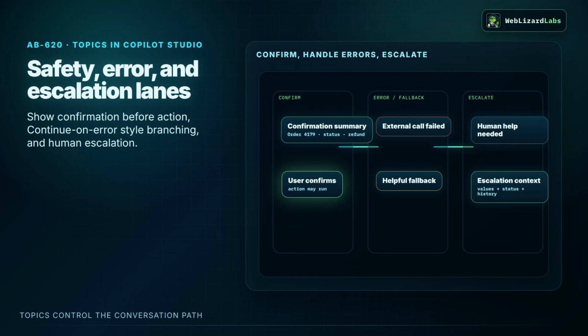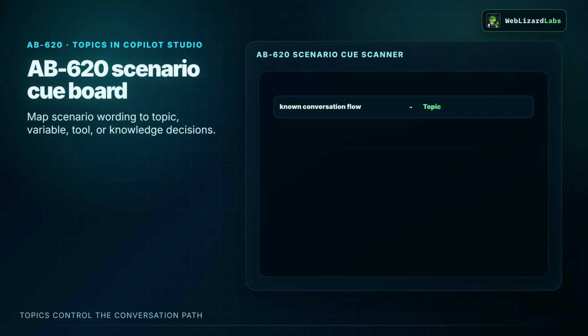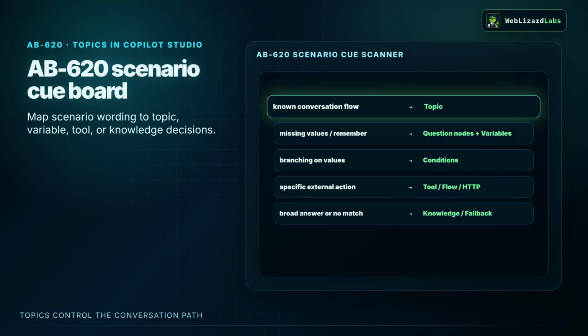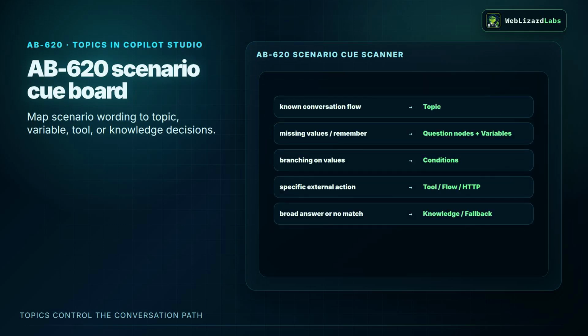Good topics also include guardrails. Before a refund, update, ticket creation, or API call that changes something, show a confirmation summary. Use the stored values so the user can catch a mistake. If an external call fails, route to a helpful fallback instead of pretending the action succeeded. If the user needs human help, assemble the context and escalate cleanly.